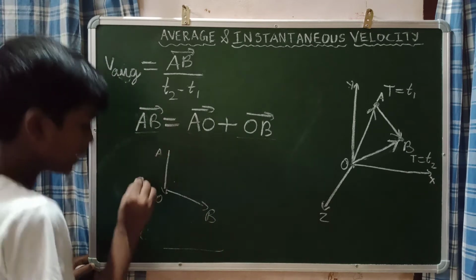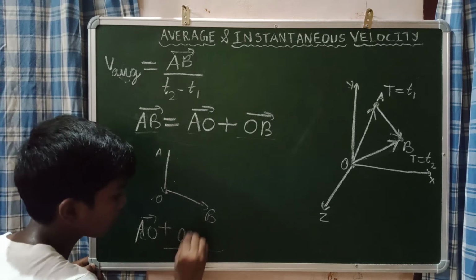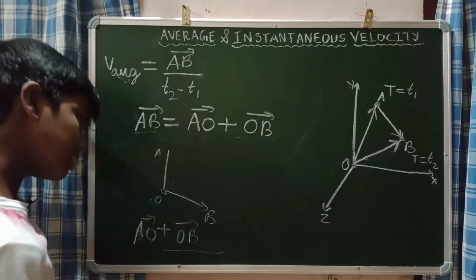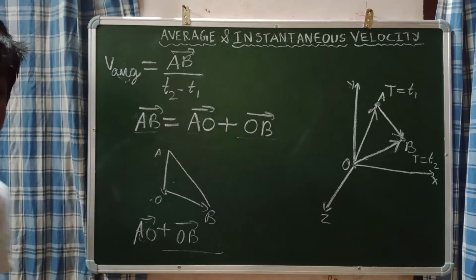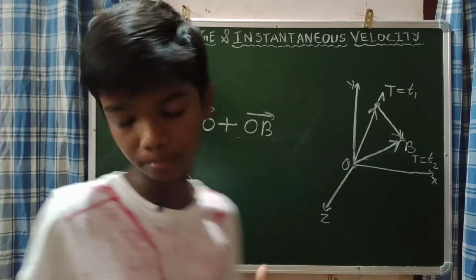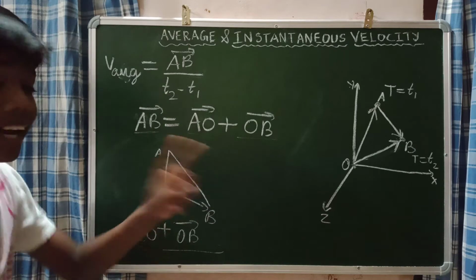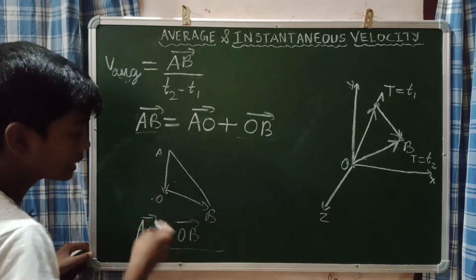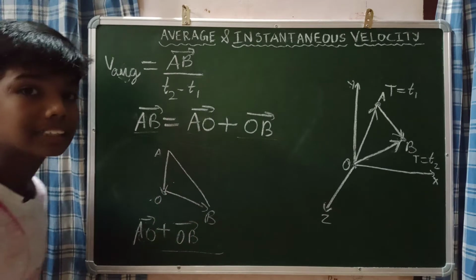What will be the resultant? The resultant is this, using the triangle law. Please remember, AO vector plus OB vector is the correct statement, because the head of the AO vector and the tail of the OB vector are coinciding.